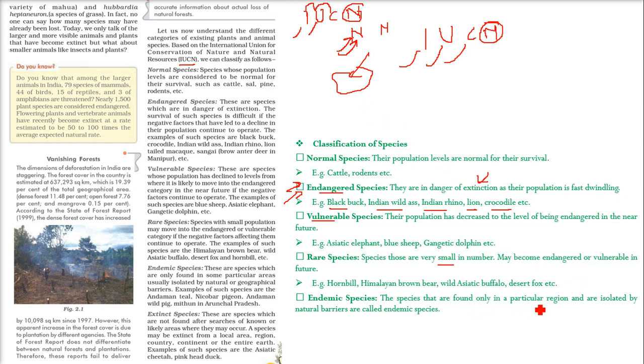The species that are found only in a particular region and are isolated by natural barriers are called endemic species. For example, if you go to the Andaman and Nicobar Islands, you will find the teal only in Andaman, and the pigeon only in Nicobar. That is why the name is Nicobar pigeon. You will not find this pigeon anywhere else. Same is for the teal, you will not find it anywhere other than Andaman. Then there is the wild pig, which you will only find in the Andaman Islands.